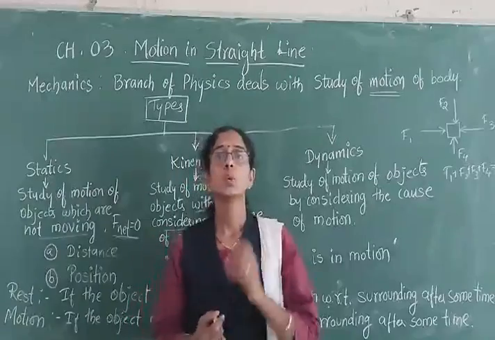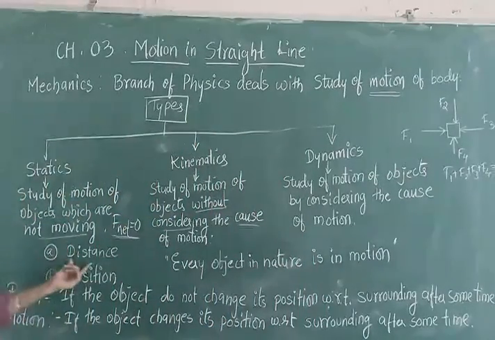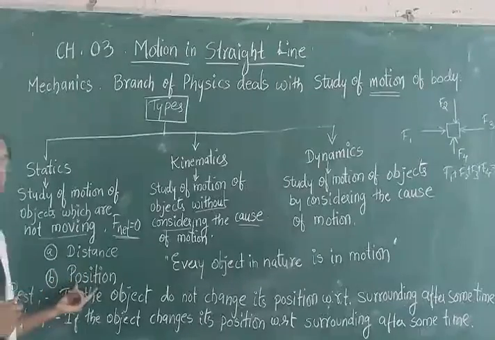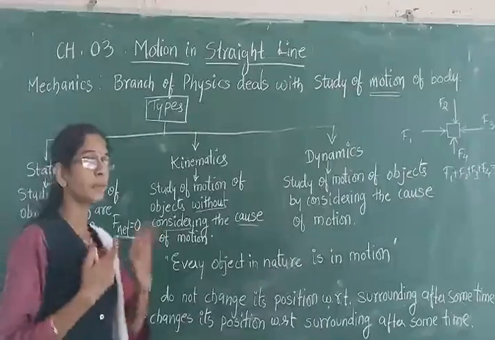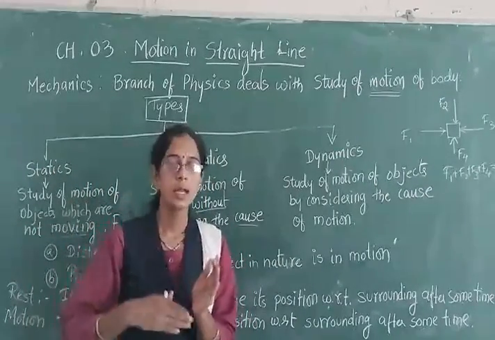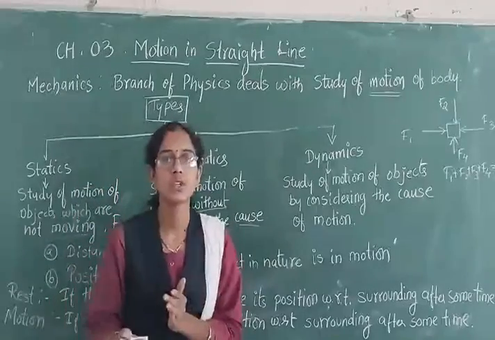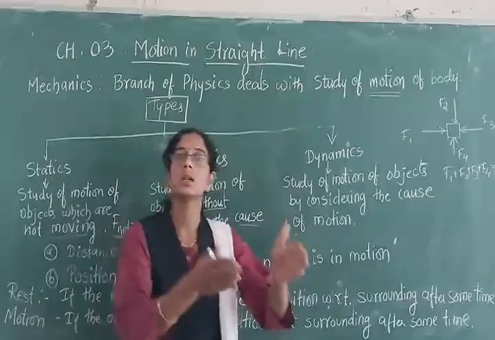So for that we need to concentrate on two terms. One is the distance and the second is position. Here distance means something which is changing its distance, the length is changing, and position means it is shifting from one point to the other.